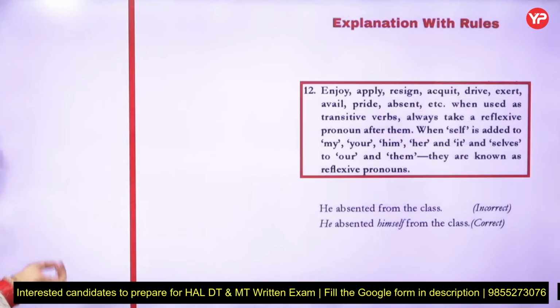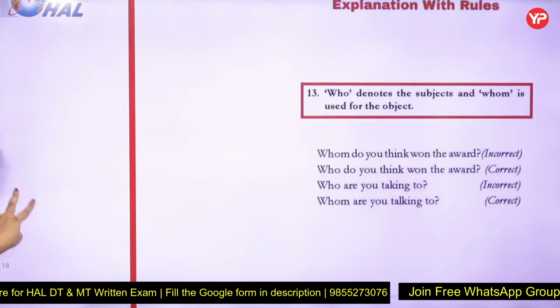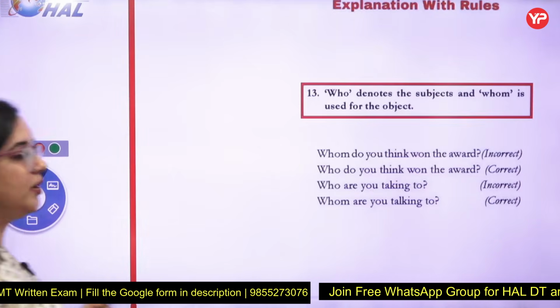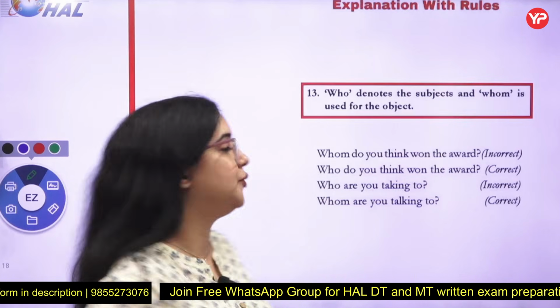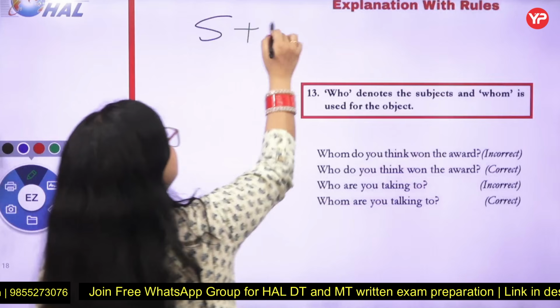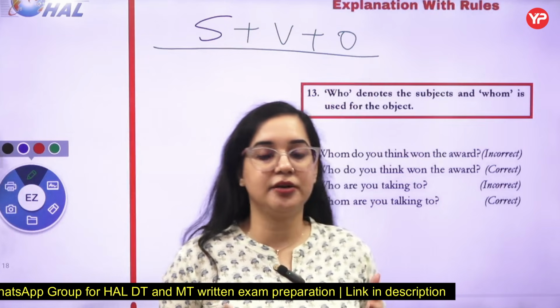Now let's go with the next one, the 13th. Who denotes the subject and whom is used for the object. What it means is, a sentence is formed with these three things, normally subject, verb, and object.